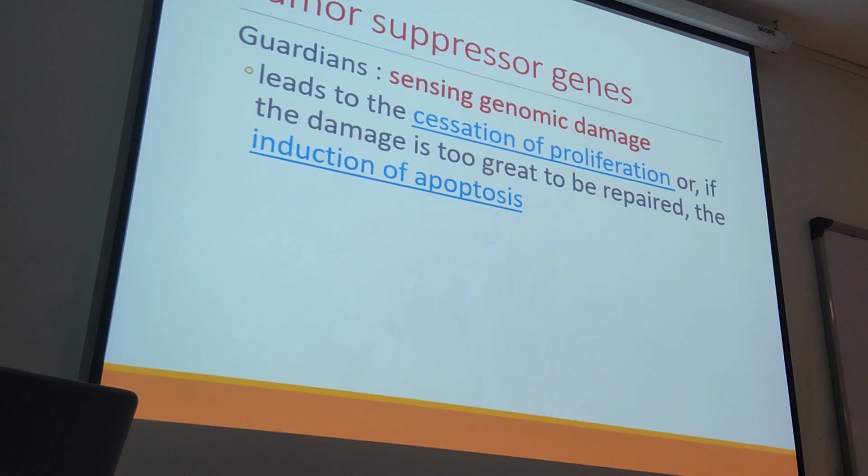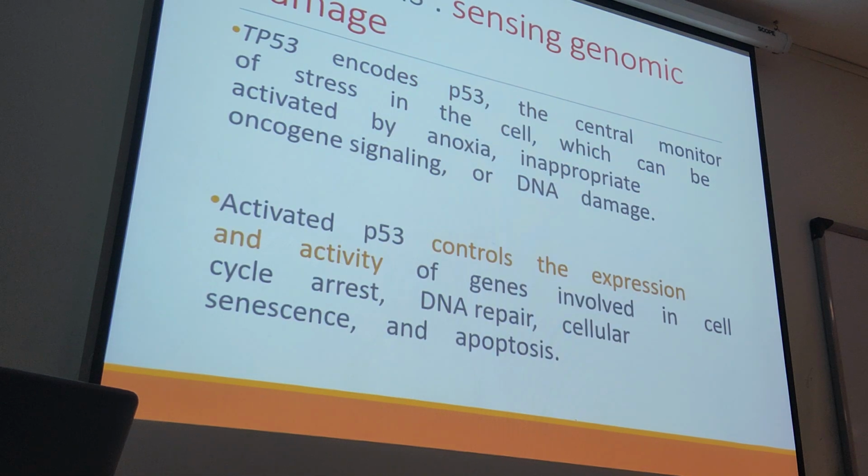So the guardian senses genomic damage and leads to the cessation of proliferation, or if the damage is too great to be repaired, induction of apoptosis. The example for this group is TP53. We mentioned TP53 is a tumor suppressor gene, under the group of guardian genes.